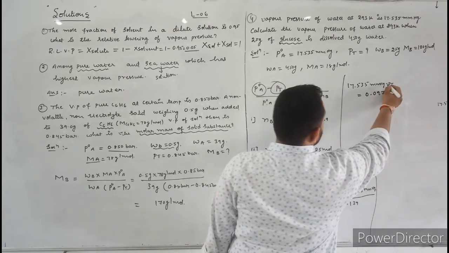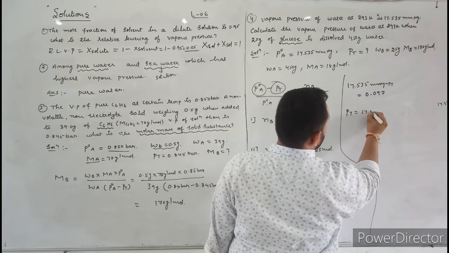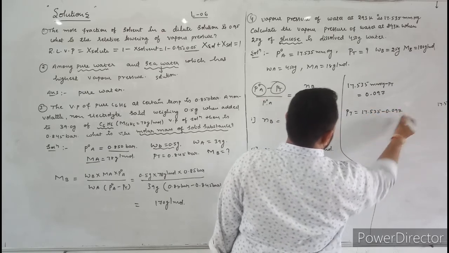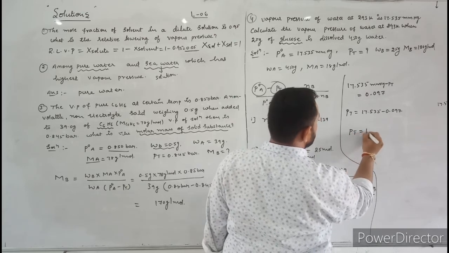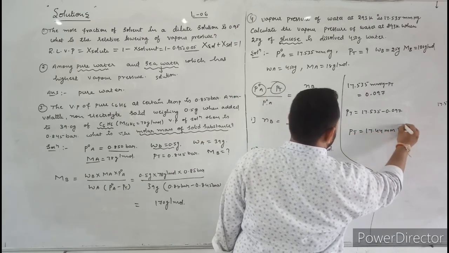Next, just rearrange this equation. PT is equal to 17.535 minus 0.097. Then PT is equal to 17.44 millimeter of mercury.